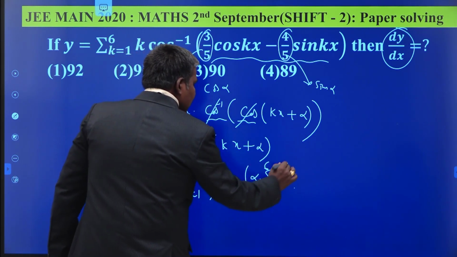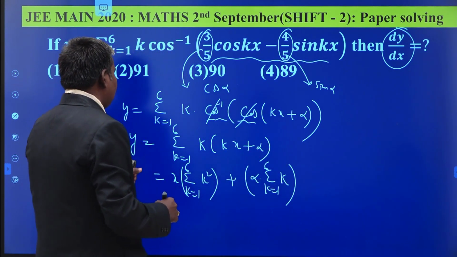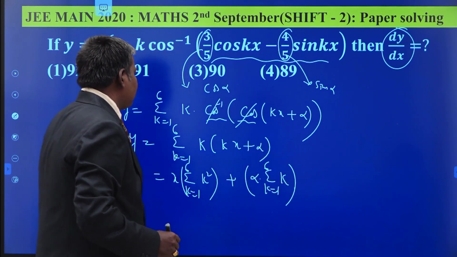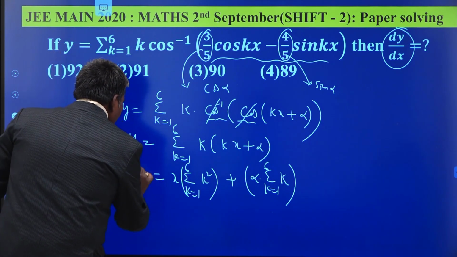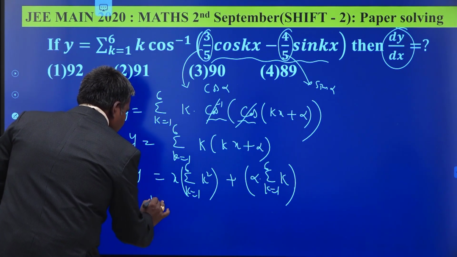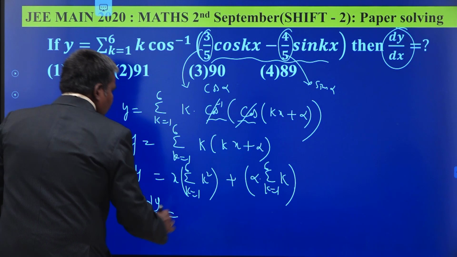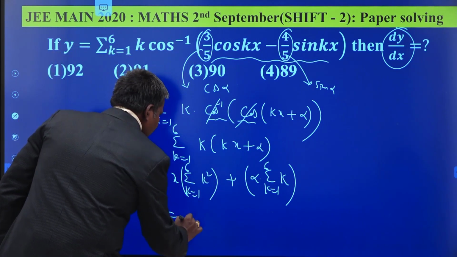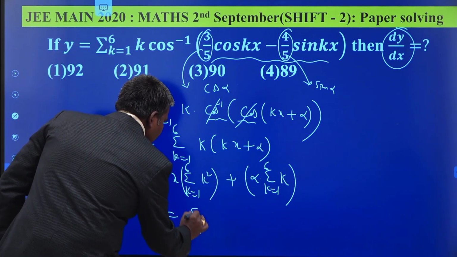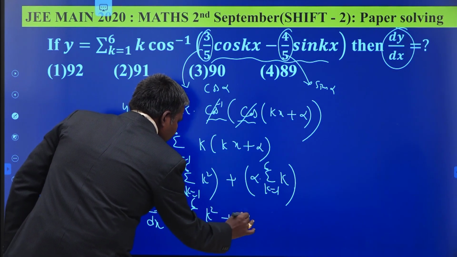Is it entirely constant or not? This is entirely constant, then the derivative of this itself is 0. So dy by dx is equal to what now? Dy by dx is equal to 1 times of this one. Sigma k is equal to 1 to 6 k square plus 0.